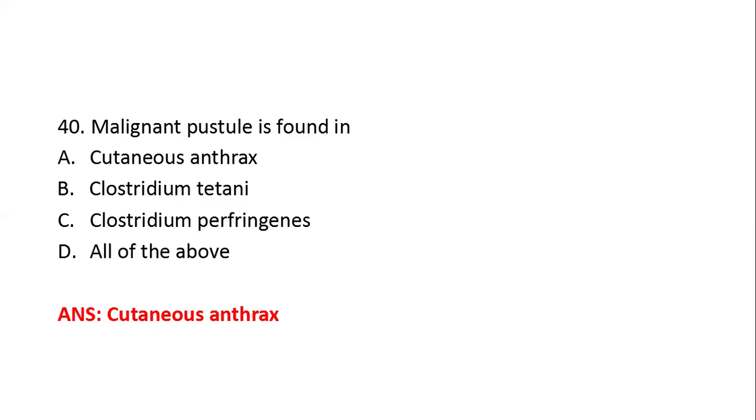In the malignant pustule, first of all, the lesion starts as a papule and it becomes a vesicle, which consists of fluid, that is called a pustule. This acute inflammatory reaction leads to congestion and edema of the affected area with a central necrotic lesion. And this central necrotic lesion is covered by a black eschar, that is called the malignant pustule.